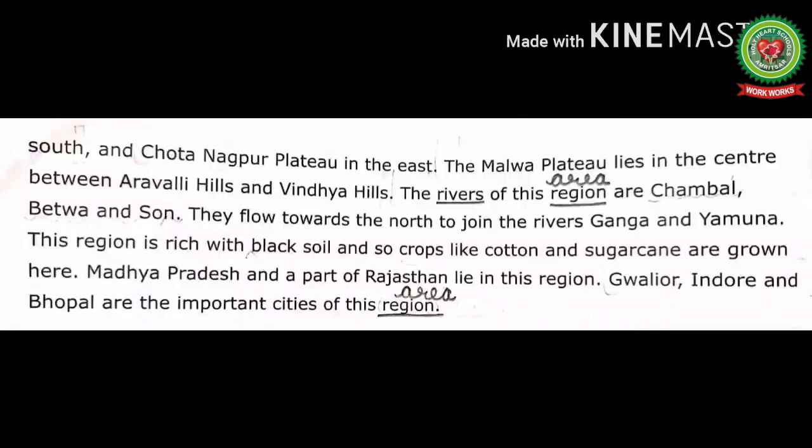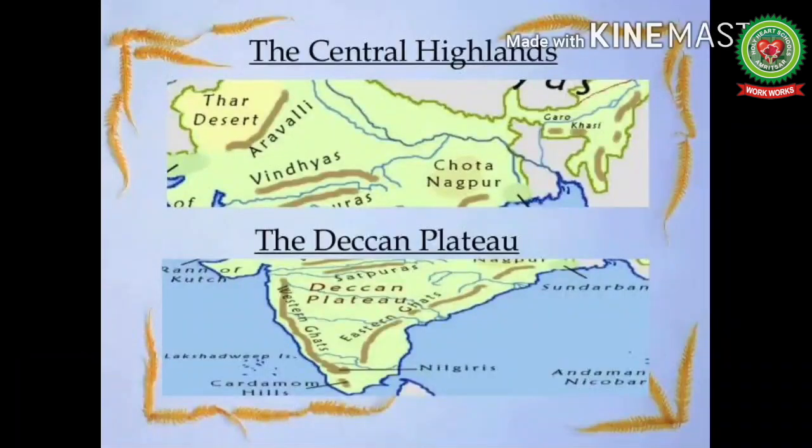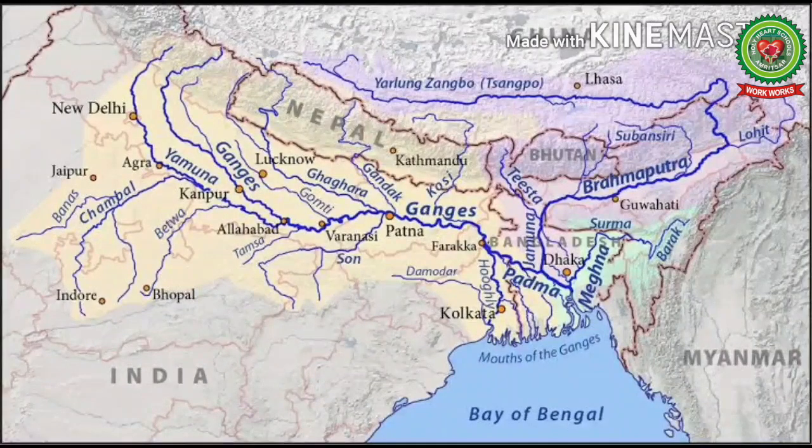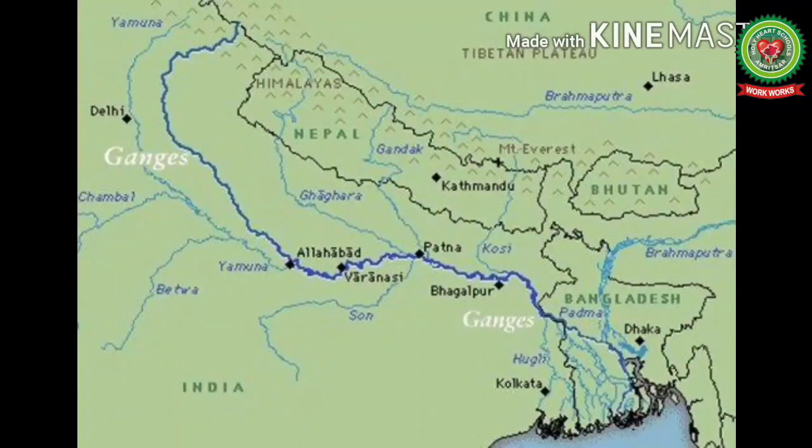Now I will explain the Central Highlands through these pictures. The Central Highlands are surrounded by the Aravalli Hills towards the northwest, the Vindhya Range towards the south, the Chota Nagpur Plateau towards the east, and the Rajmahal Hills towards the northeast. The Malwa Plateau lies in the center. Many rivers of the Central Highlands join the Yamuna and the Ganga from the south. Chambal, Betwa and Son are a few of these rivers.